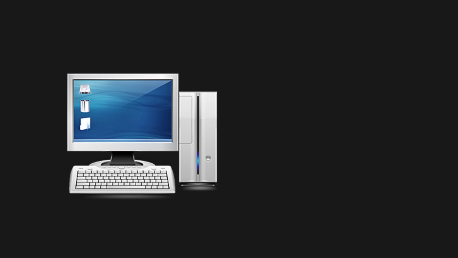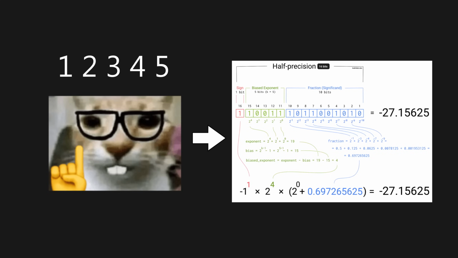To answer this, we first need to understand how computers comprehend numbers. In computers, real numbers are often represented using a format called floating points, which involves converting numbers into binary. As an example, let's convert 0.2 into binary for the computer to read. To convert a decimal into binary, we need to recursively multiply the fraction by 2, and then record the digit to the left of the decimal point.